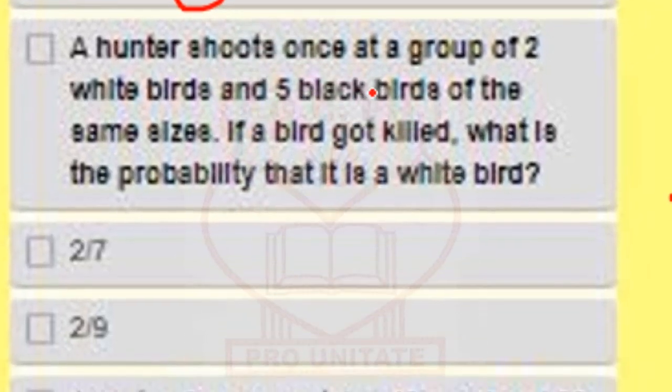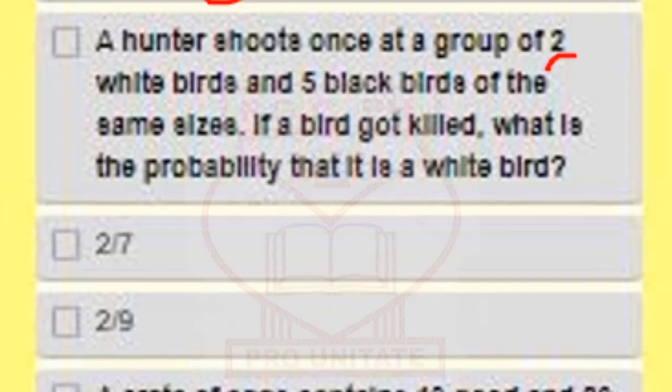A hunter shoots once at a group of 2 white bears and 5 black bears of the same sizes. If a bear got killed, what's the probability that it is a white bear? It depends on the number of white bears that are there. There are just 2 white bears, so we're going to have that to be 2